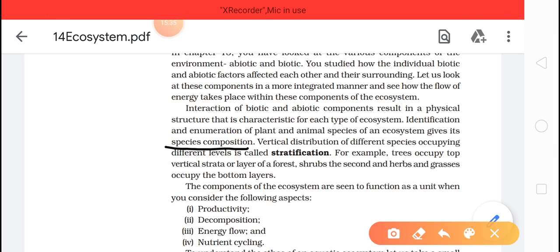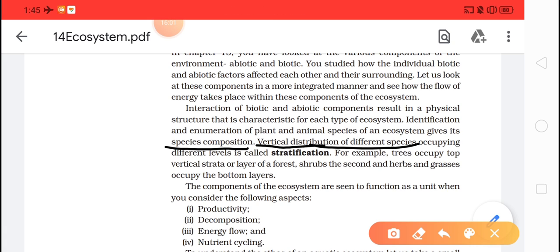So how will we distribute it? We will distribute it vertically. So what is stratification? Stratification is the vertical distribution of different species occupying different levels.